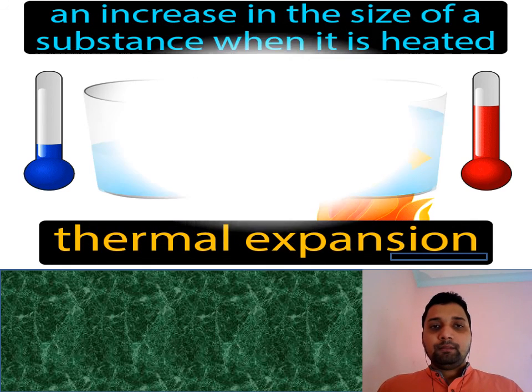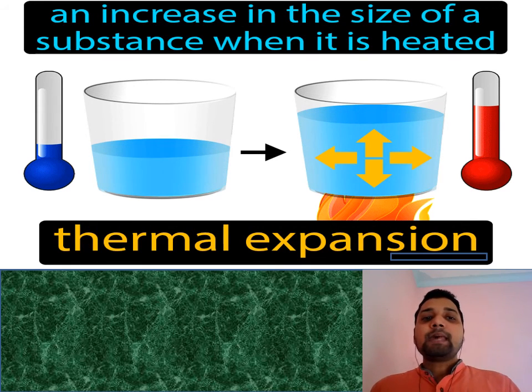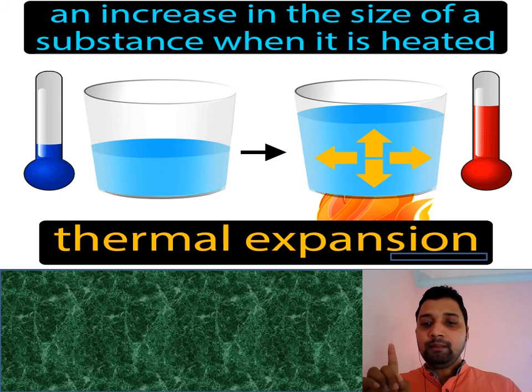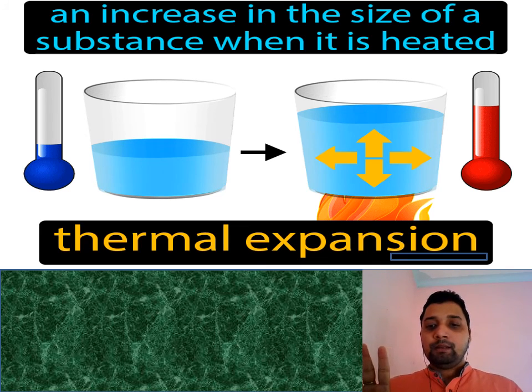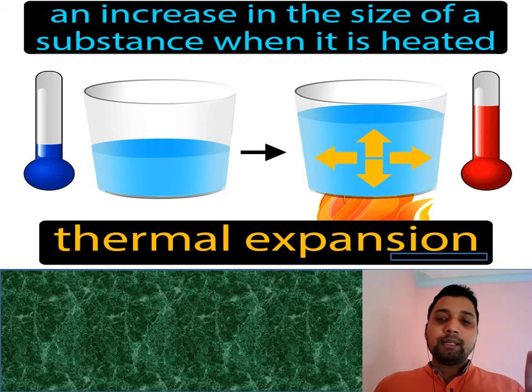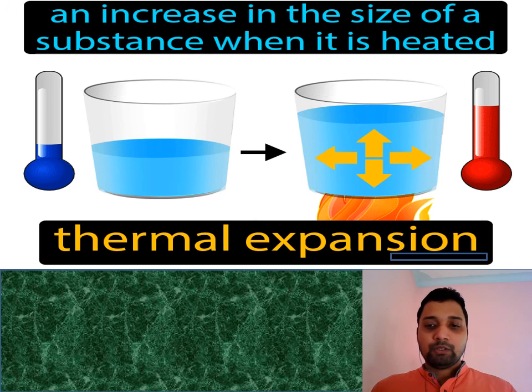Now we will come to another part. The increase in size of a substance when it is heated is called thermal expansion. Expansion means the size of any object is increased. Why does it increase? Due to heat, and that is called thermal expansion. This thermal expansion is possible for solids, for liquids, and also for the gaseous state. Solids get expansion, liquids also get expansion, and gases also get expansion.